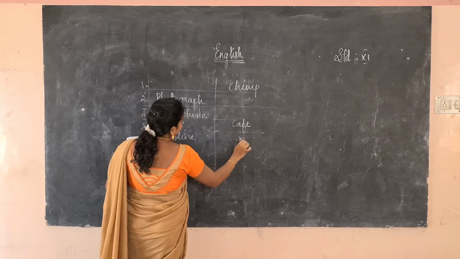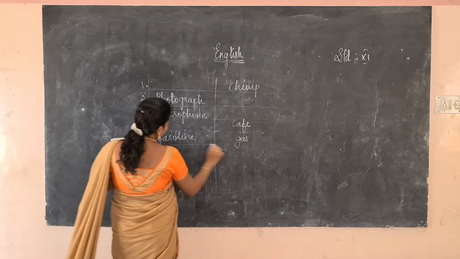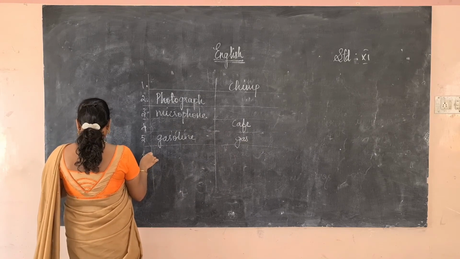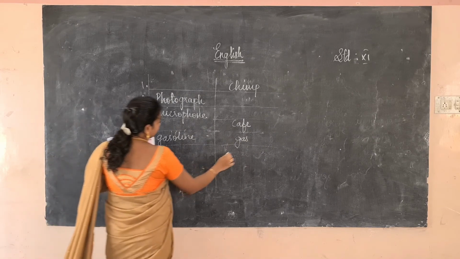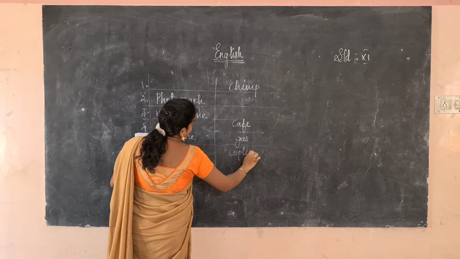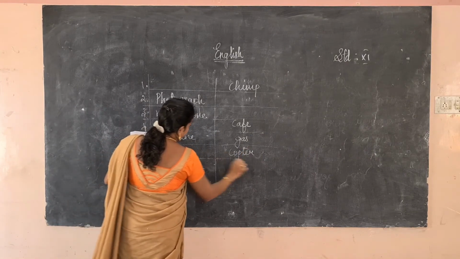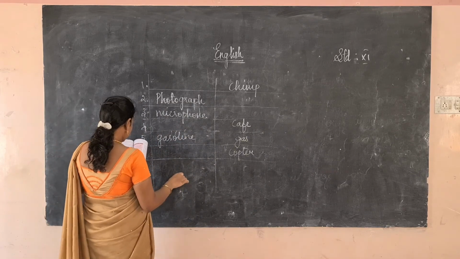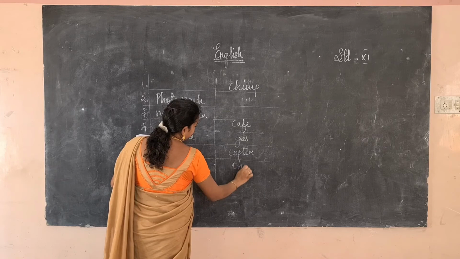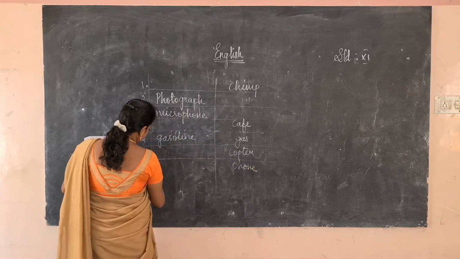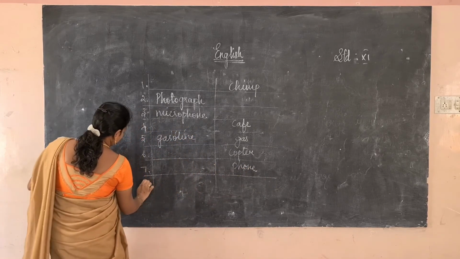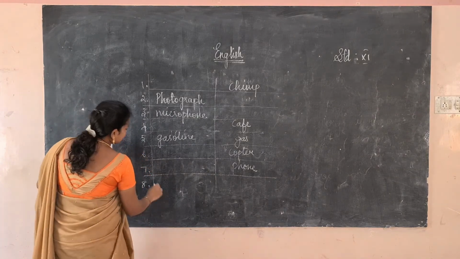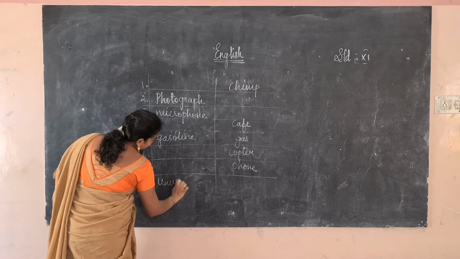You already studied this in your 10th standard, so you know well what a clipped word is. Here, copter. Seventh, phone, telephone, phone. Varsity, that is university.